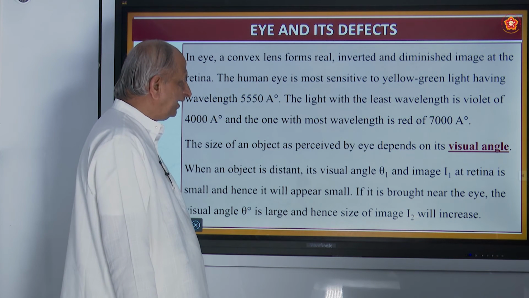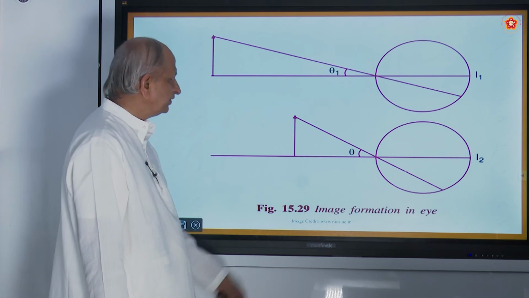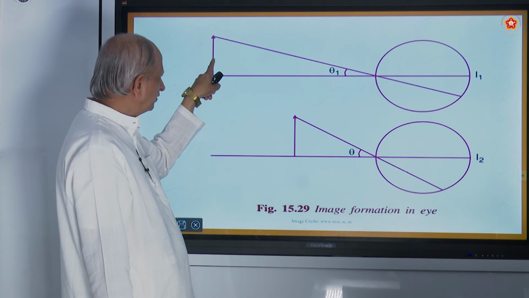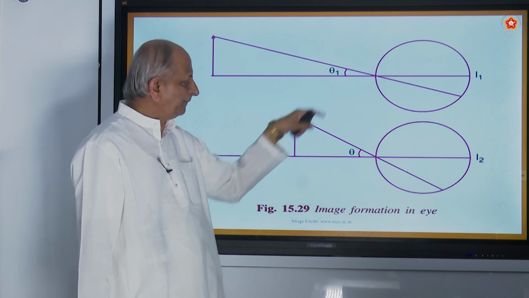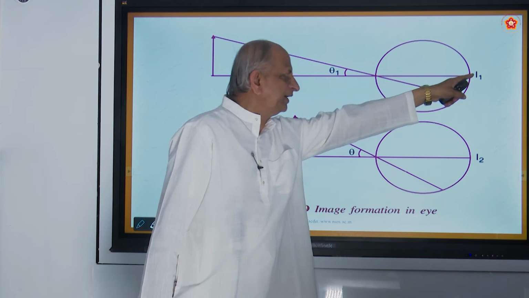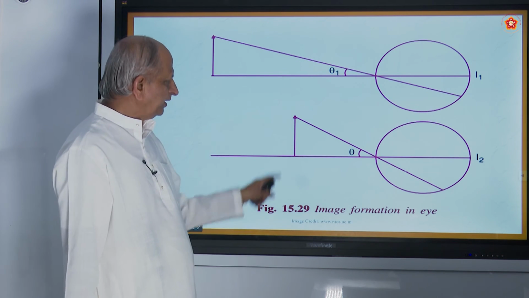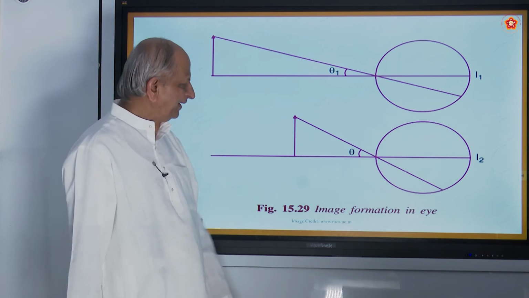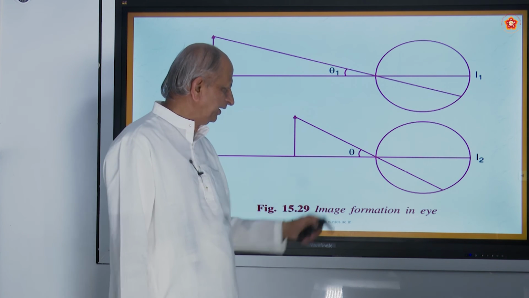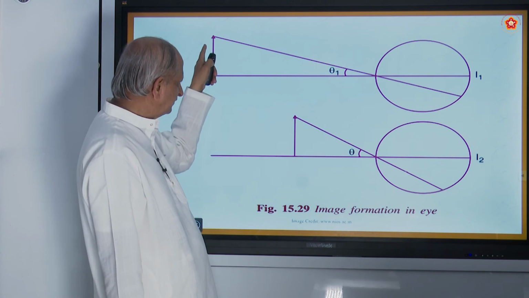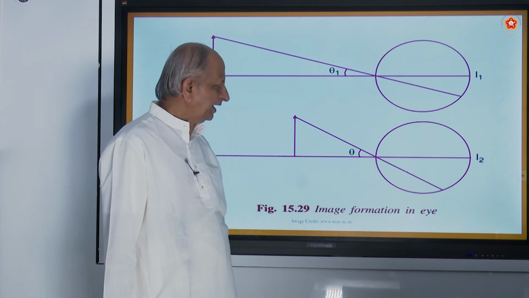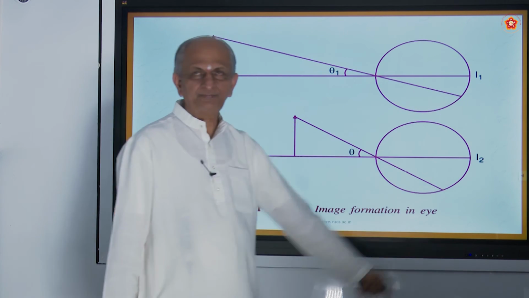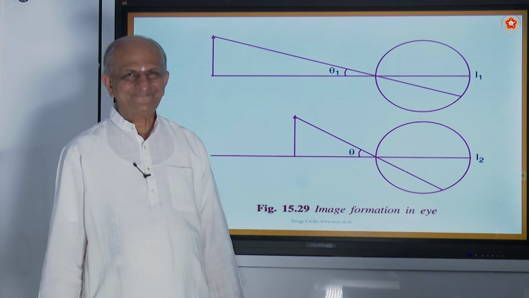So that angle is called as visual angle. See, this is theta. This is the object. Depending on the angle formed here, we will see the image I1 and I2. Here the image is seen bigger in size, here it is smaller in size. So that depends on the angle here, theta 1 and theta 2. This is what is called as objects. And here you get images. And this portion of the eye is called as, come on, retina.